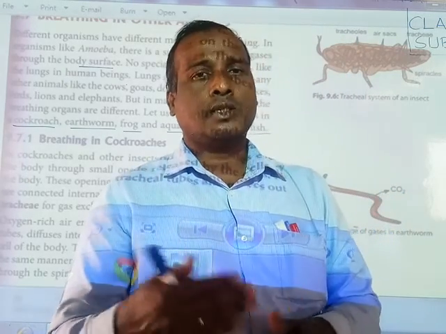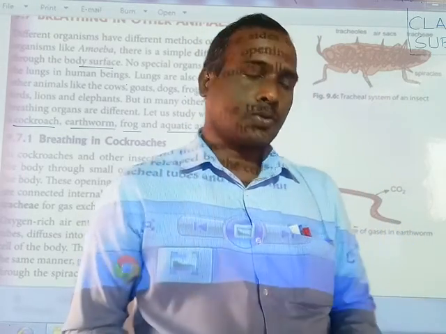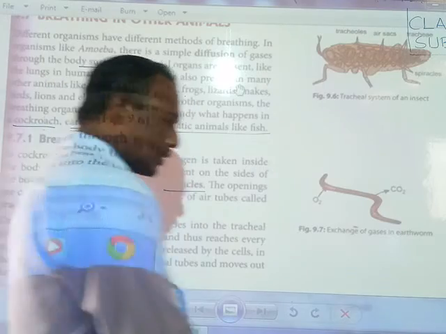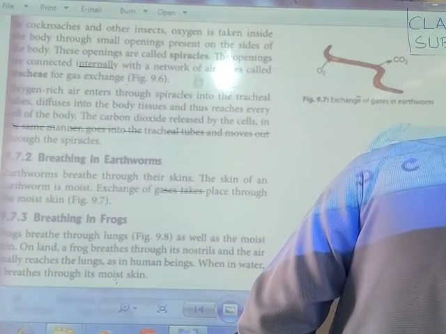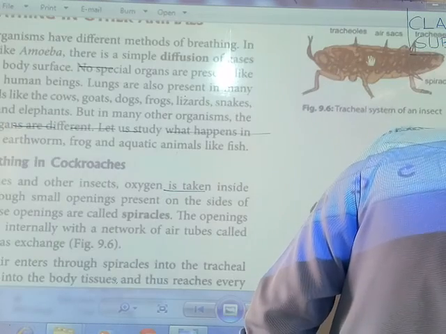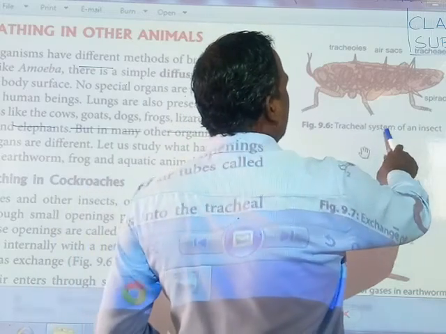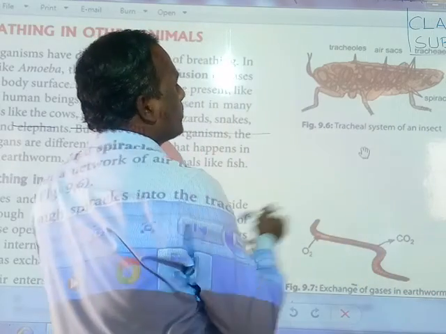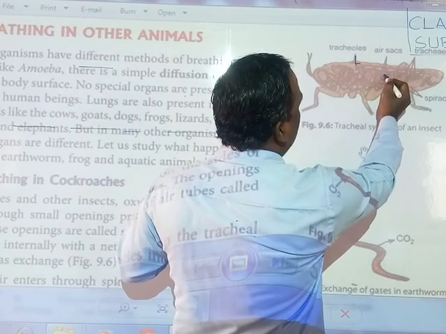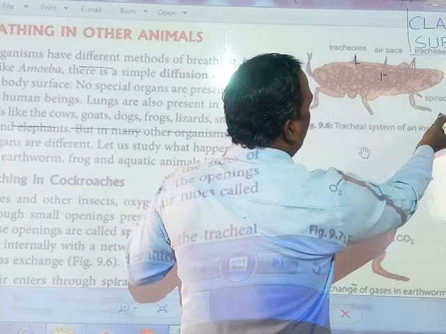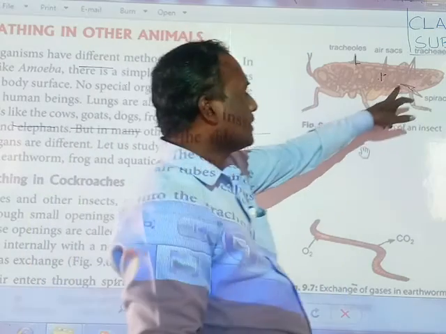Okay, this is the respiratory system of a cockroach and different insects also. You can see that, friends. Next, if you mark it here, you can understand this is the tracheal system of an insect. You observe that the cockroach is here. These are tracheal holes. There is a small air space here, and here there are tracheals or spiracles.